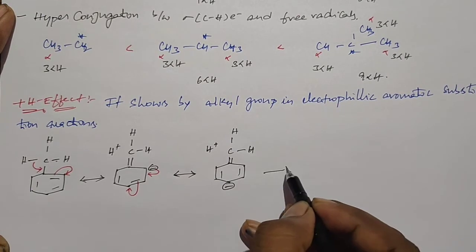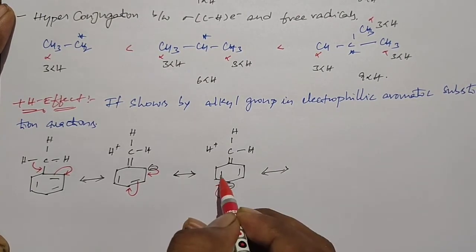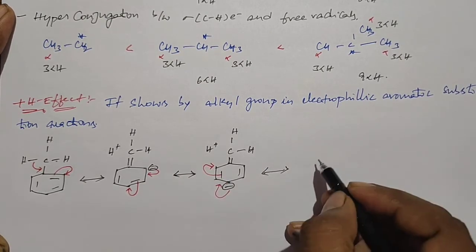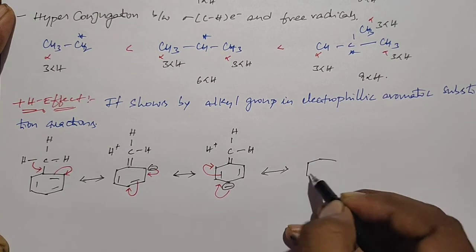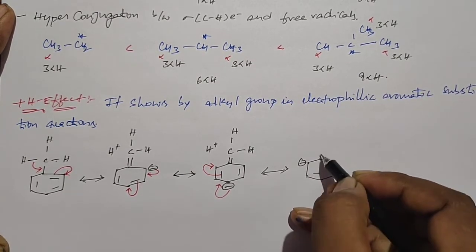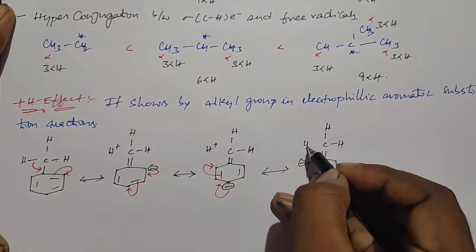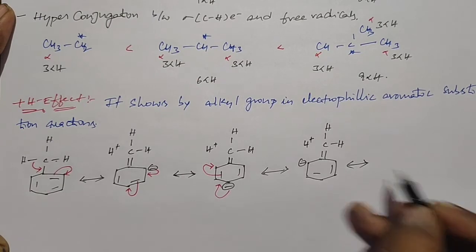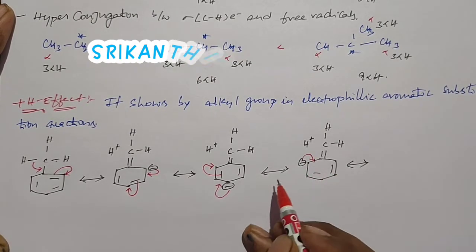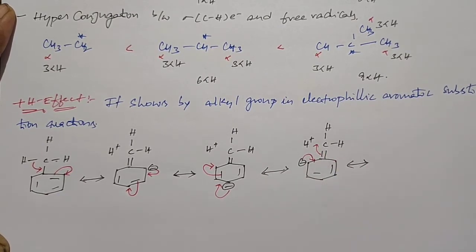After that again these lone pair electrons shift towards this carbon, and these pi electrons shift towards this carbon as a lone pair, so we get a structure like this. After that again these lone pair electrons shift as pi electrons towards here, and these pi electrons shift towards here as sigma electrons.